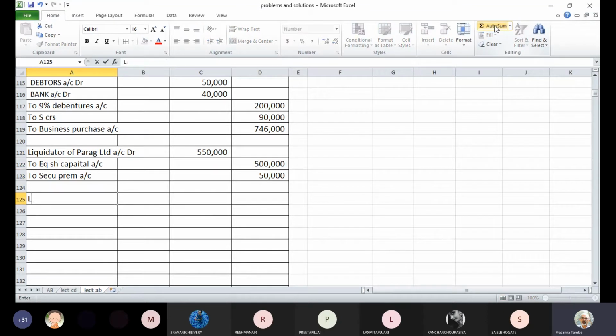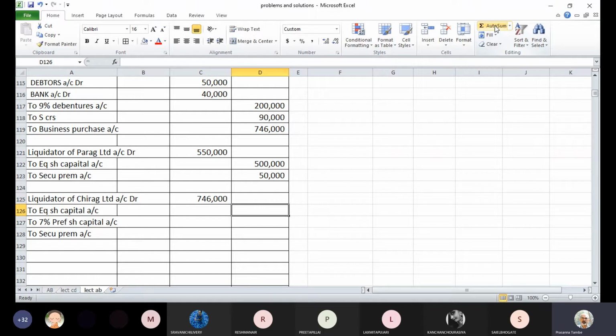So let us pass that entry. Liquidator of Chirag Limited account debit, to equity share capital account, to 7% preference share capital account, to securities premium account. So liquidator account, we will debit for full value of consideration, which is 7,46,000.